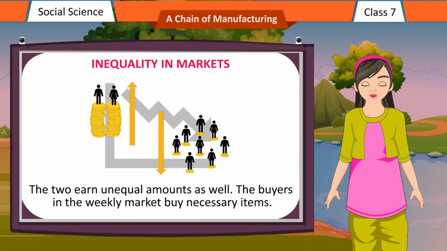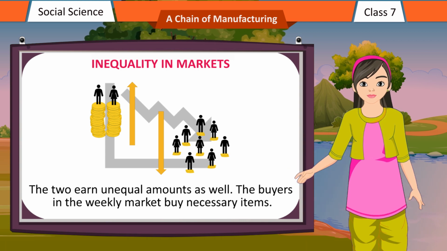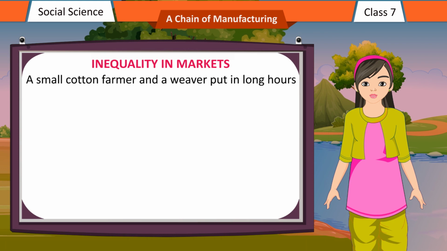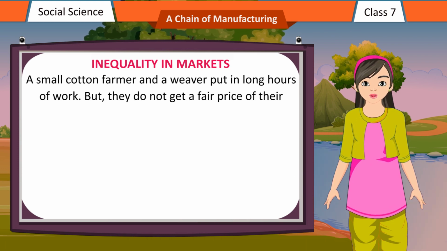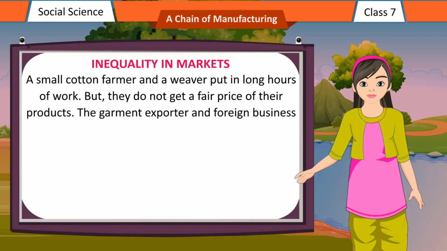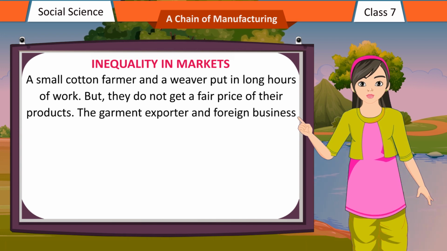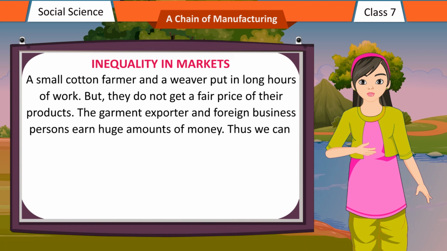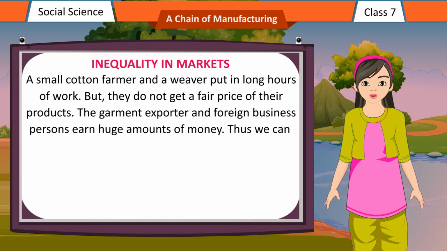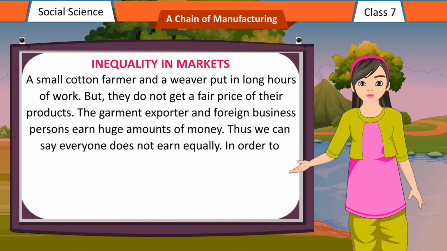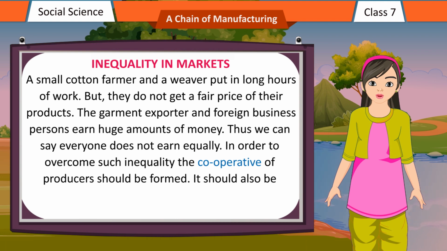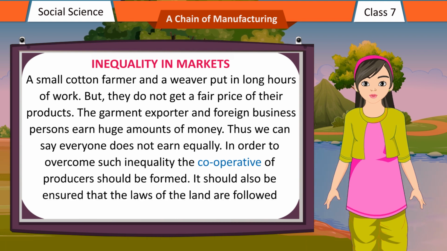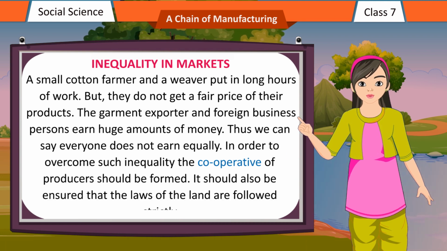The buyers in the weekly market buy necessary items. A small cotton farmer and a weaver put in long hours of work, but they do not get a fair price for their products. The garment exporter and foreign business persons earn huge amounts of money. Thus we can say everyone does not earn equally. In order to overcome such inequality, cooperatives of producers should be formed. It should also be ensured that the laws of the land are followed strictly.